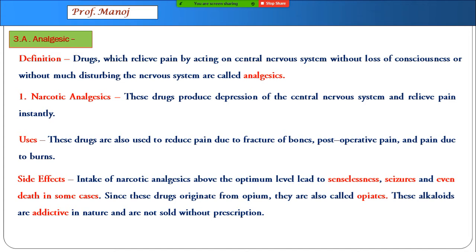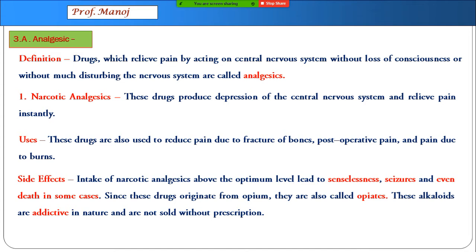So that's why they were called opiates. These are mostly alkaloid, that means obtained from plant products. They are absolutely addictive in nature and you will not get these analgesics anywhere over the counter. Like if you go to a chemist shop and ask for these drugs, obviously you will not get these drugs.